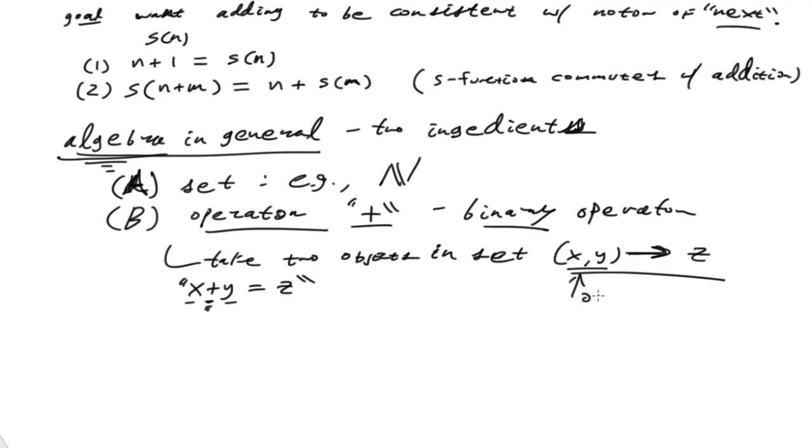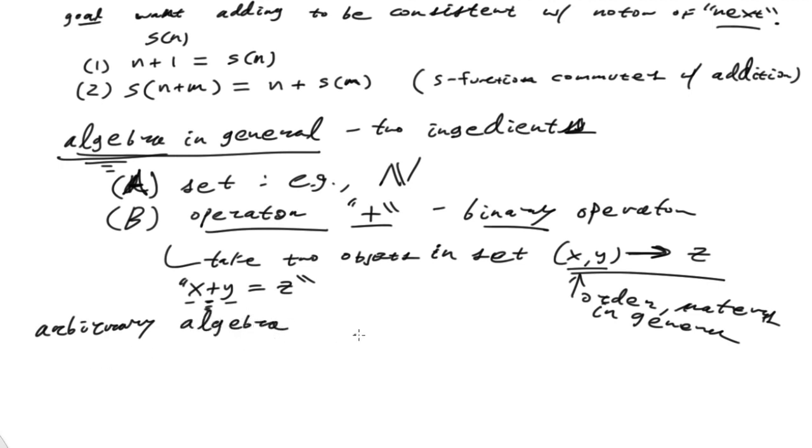And the notion here is that order in general matters. So for instance, I could come up with a really arbitrary algebra on the natural numbers, and I'll give an example. I'm going to create essentially an addition table. I'll start with n there and m there, and these are going to be my values. I'll start with 1, 2, 3, 4, and there'll be another 1, 2, 3, 4 here.